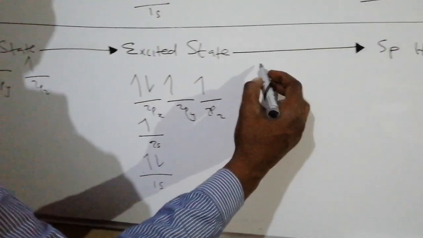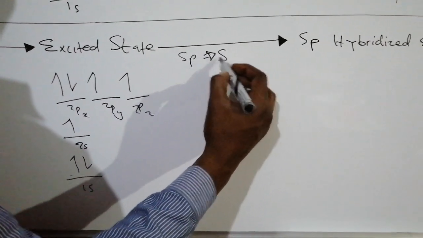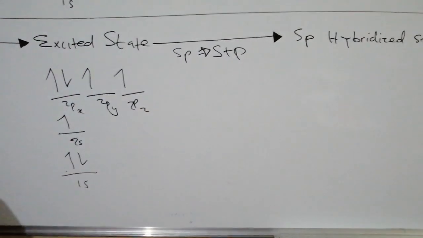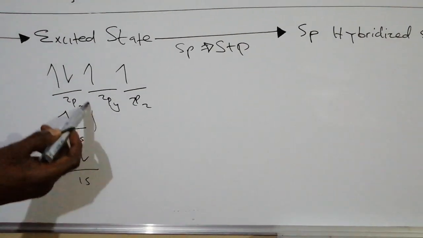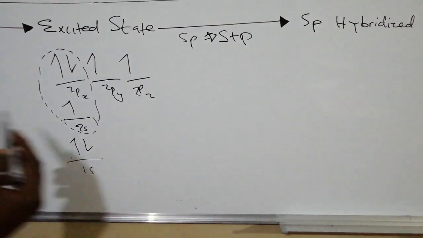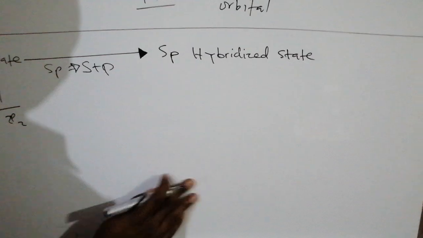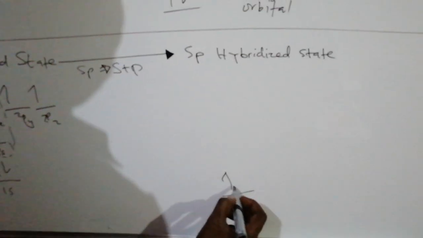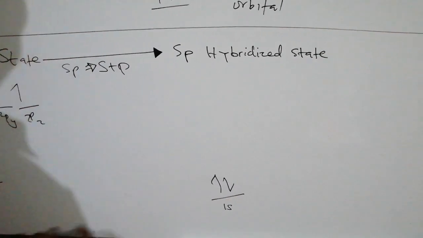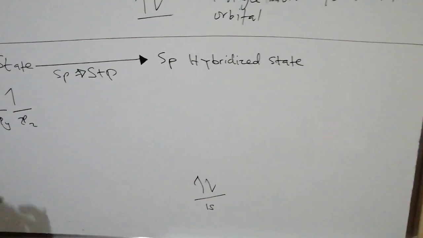Now, sp hybridization is a mixture of 1 s orbital and 1 p orbital. So this s orbital and that p orbital, they mix and they form an sp hybrid orbital. So in its sp hybridized state, nitrogen will be like that. We'll have our 1s orbital, which is not involved in hybridization.